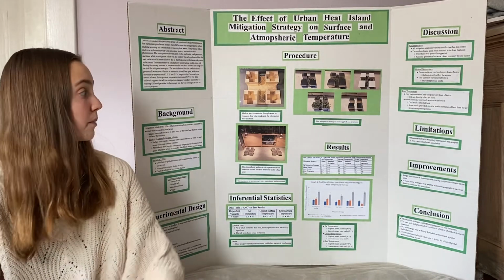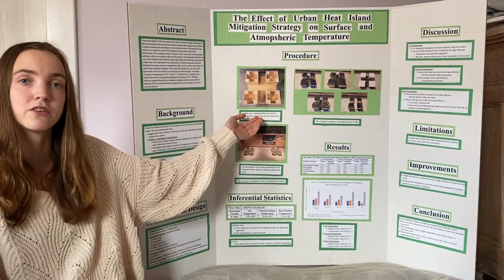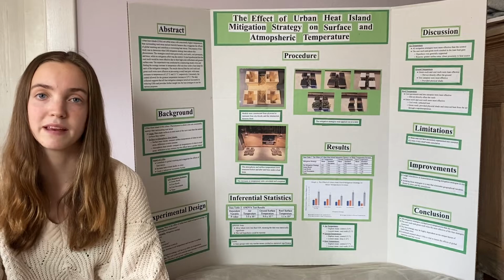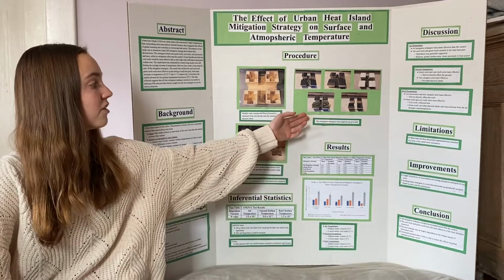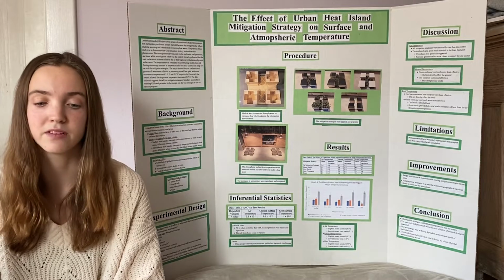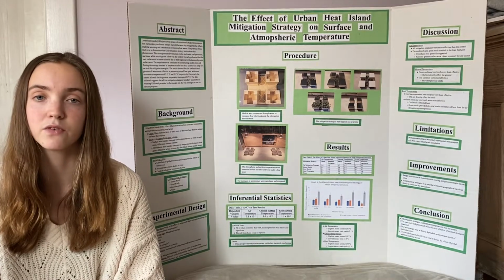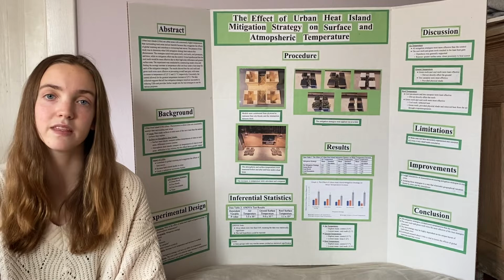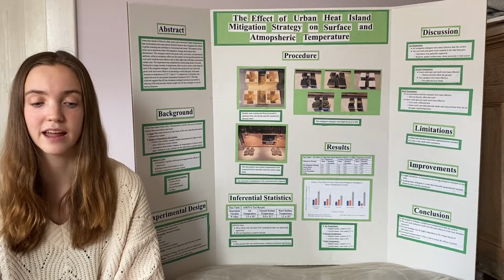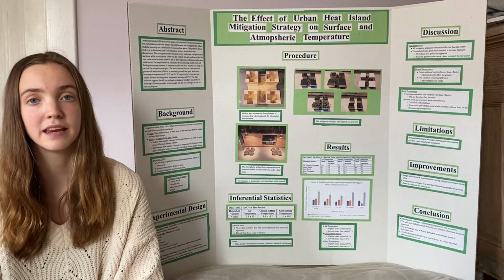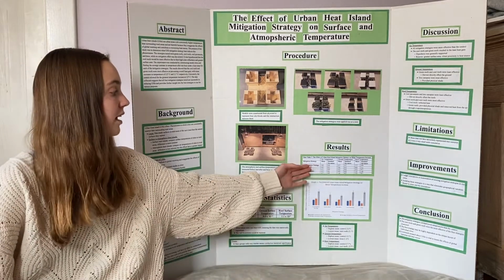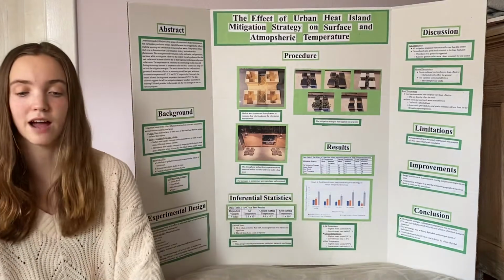To conduct the experiment, models were constructed out of plywood to represent 4 city blocks and the intersection between them. The roofs and base were painted black as the control, and the mitigation strategies could be applied one at a time. The temperatures in the air above the simulation and at the surface of the base and the roofs were measured. A heat lamp was then turned on for 1 hour, after which the temperatures at the same 3 spots were measured again. This process was repeated 10 times for each mitigation strategy, and the increases in temperature were calculated, averaged, and organized into a bar graph.